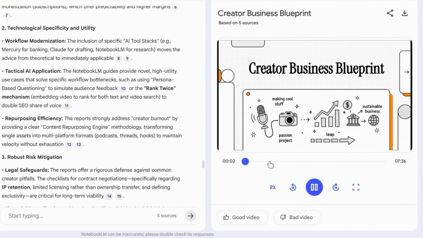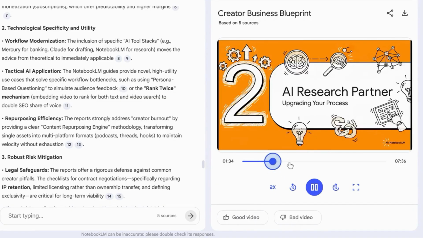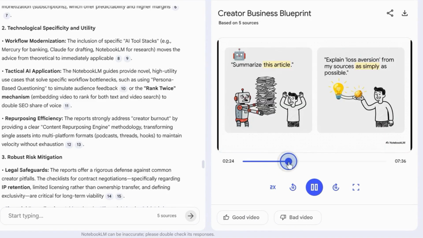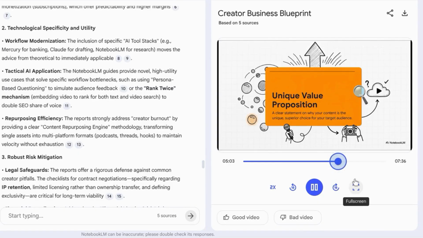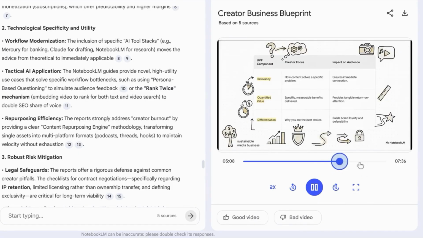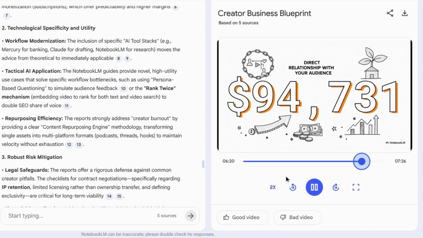All right, let's just get right into it. If you're a content creator, you already know the game has totally changed. It's a hamster wheel, right? And we need to get off. So how do we break that cycle? How do we build a system that's smarter, not just automation, and getting real intelligence? For example, you could create a persona like this PhD advisor. What's its job? To be your intellectual sparring partner. Answer the question, why should anyone choose you? A strong UVP really has 3 parts. First, is it relevant? Does it solve it? You get stable, predictable income, and a relationship that no algorithm can ever take away from you. And the numbers? Well, they speak for themselves.